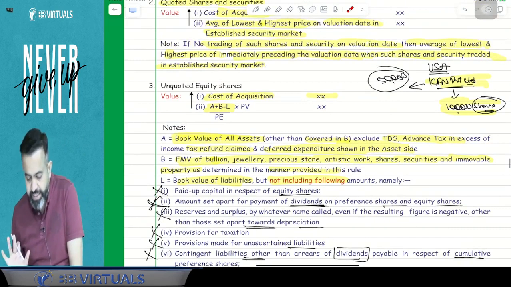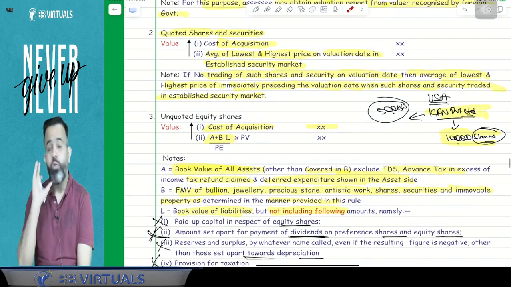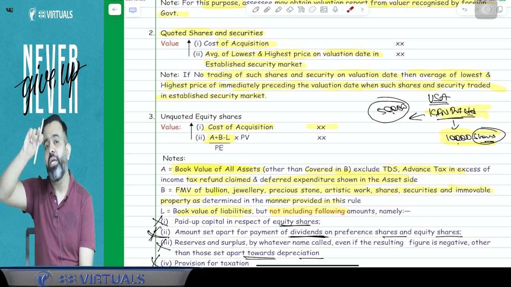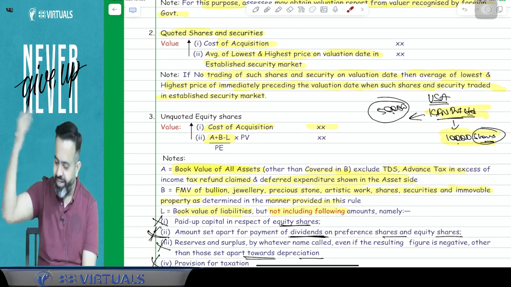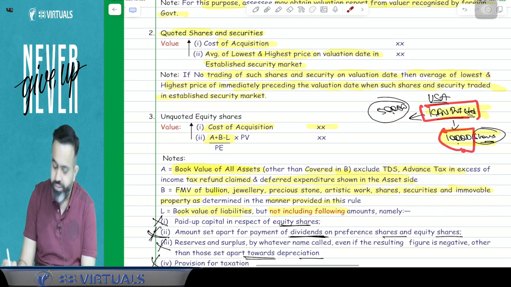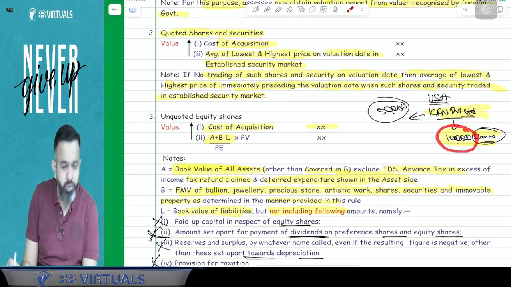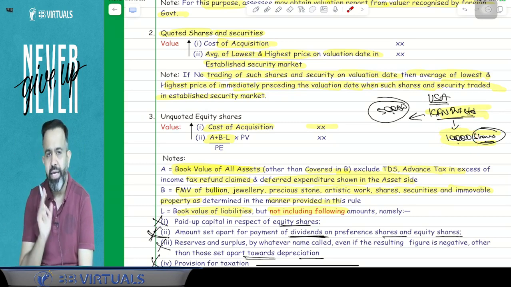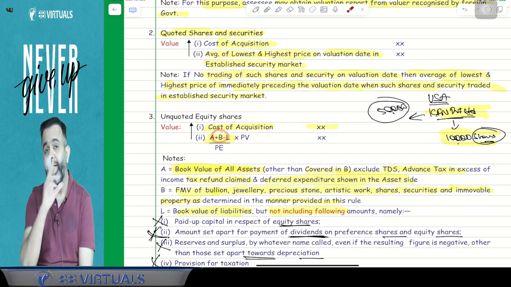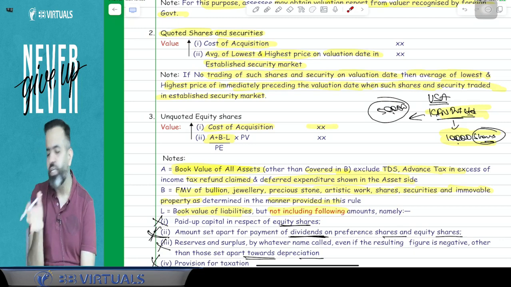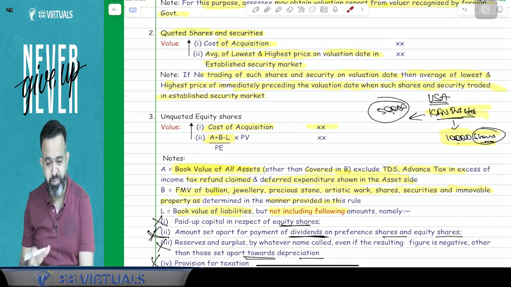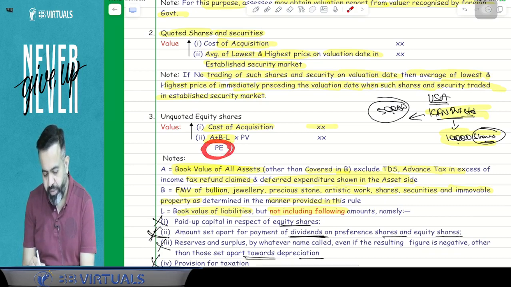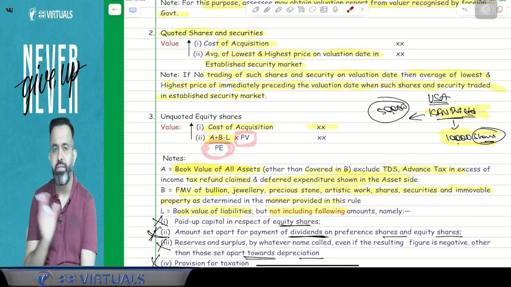So in simple words, what I am saying here, guys, is how to determine the value of an unlisted equity share in any foreign company. So I am having the unlisted equity share of KIN Private Limited, 10,000 shares. So how to calculate the value of these 10,000 shares? It's very simple. Just take (A plus B minus L) divided by P, multiplied by PV. A means book value of assets, but B means, guys, for those assets: shares, securities, jewelry, drawing, painting, sculpture, archaeological collection, any other work of art, bullion and immovable property, just calculate the fair market value. Means NRV. And guys, liability will be at the book value, divided by total paid up share capital, multiplied by how much paid up share capital is held by you.